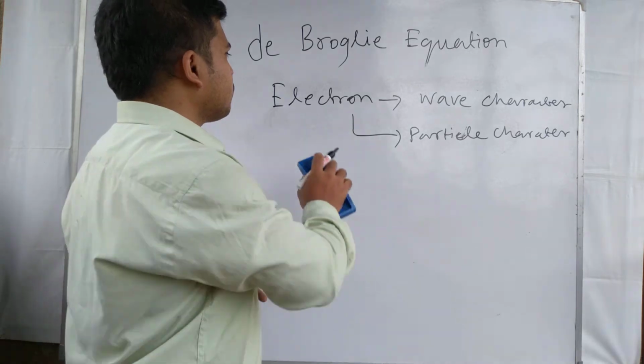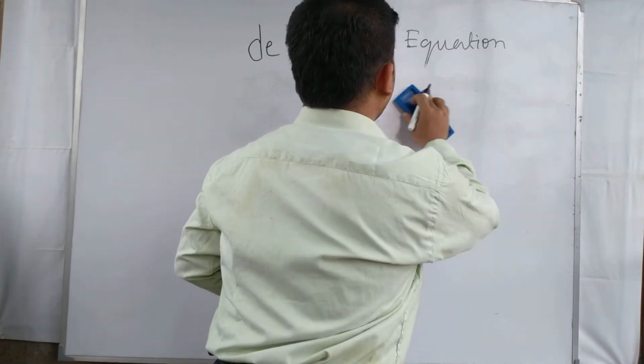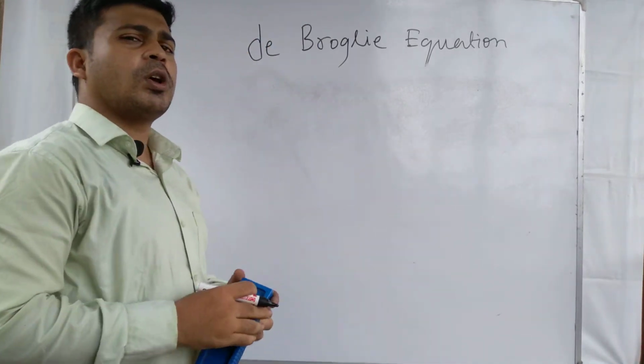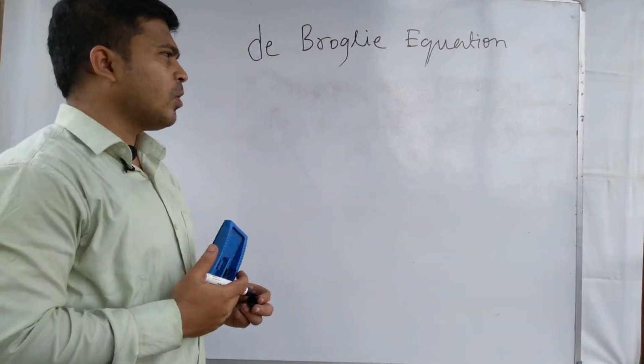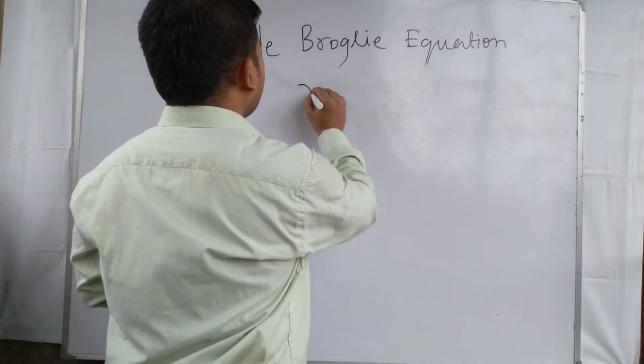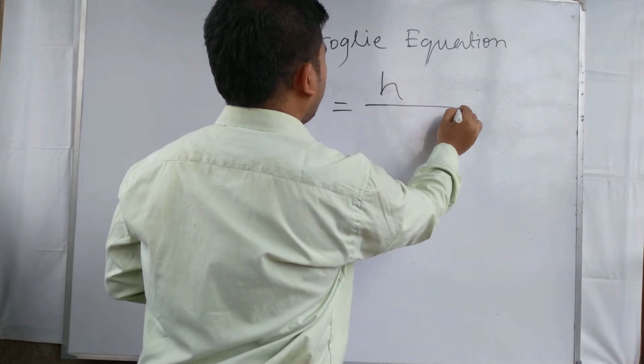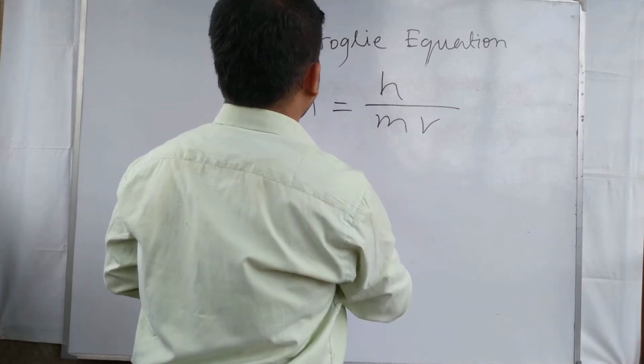So this statement is given by de Broglie that all material particles in motion possess wave character. According to the de Broglie equation, mathematically it is written as lambda equal to h by mv, where lambda